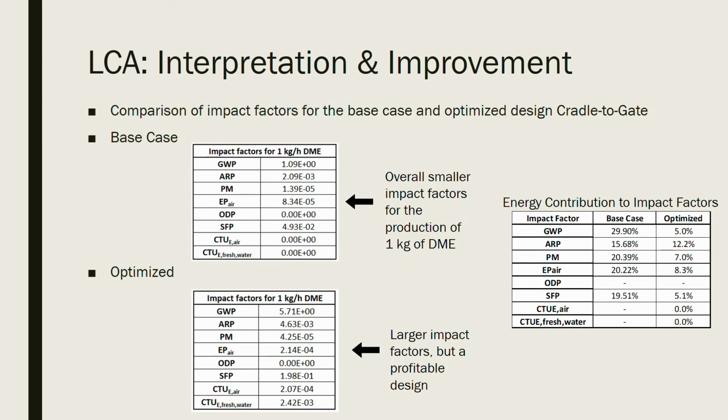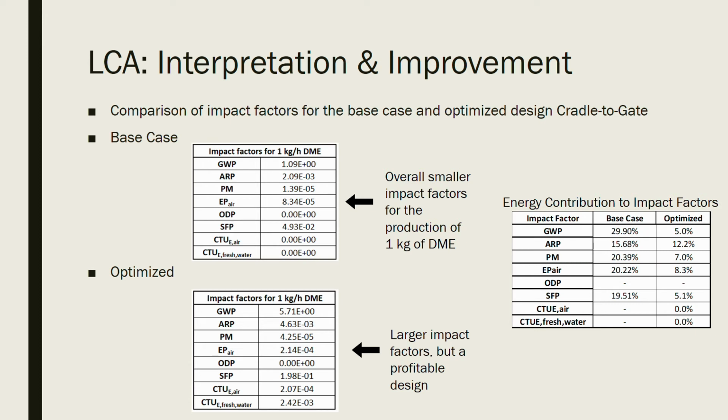The impact factors of the base case and the optimized design are compared in the tables of this slide. The base case design does indeed provide smaller impact factors per kilogram of DME production. However, the optimized case is the more profitable design, as determined in the cost analysis that was performed on both designs. If steps are taken to improve the optimized design and the emissions can be greatly reduced, its impact could be similar to that of the base case.